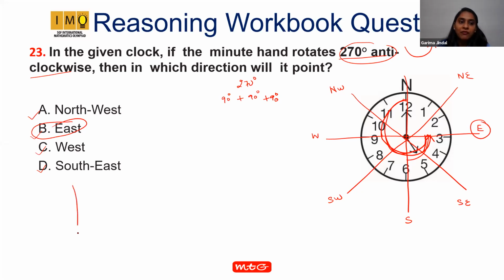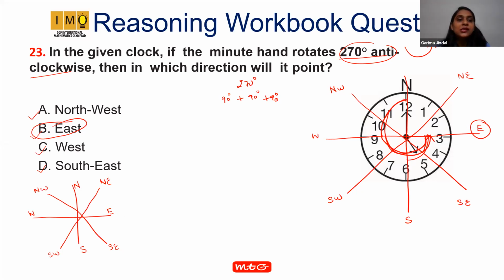Now, my question to you is, if I am asking, this is north, this is east, this is south, just see carefully. This is west. These are my intermediate directions: northeast, southeast, southwest, and northwest.